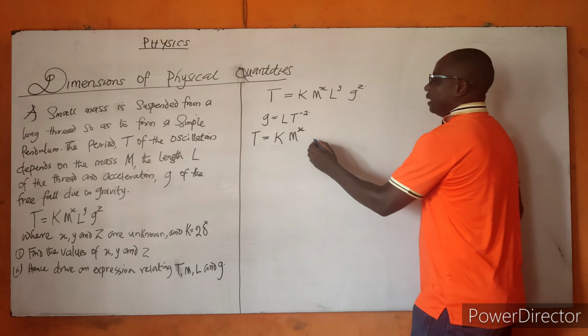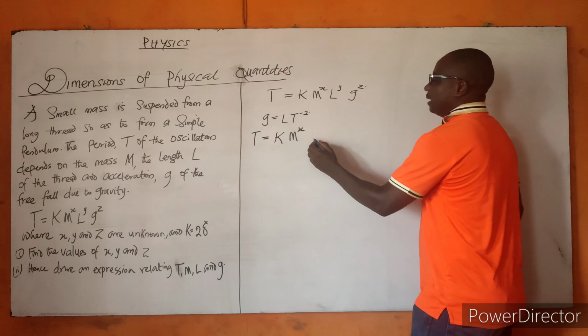Now, you can see that we have L raised to the power of Y, L raised to the power of Z. From the law of indices, we have T is equal to K m raised to the power of X. I will now write only one L. We now have Y plus Z, T raised to the power of minus 2Z.